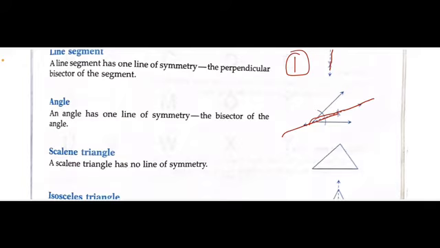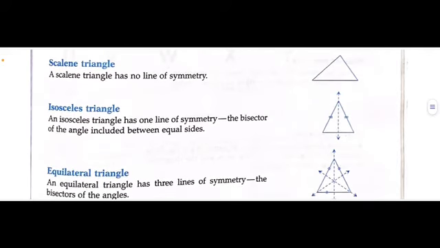अब triangle के केस में we have three cases. तीन तरह की triangle हमारे पास होती है. One is scalene, जिसकी तीनों side different होती हैं.